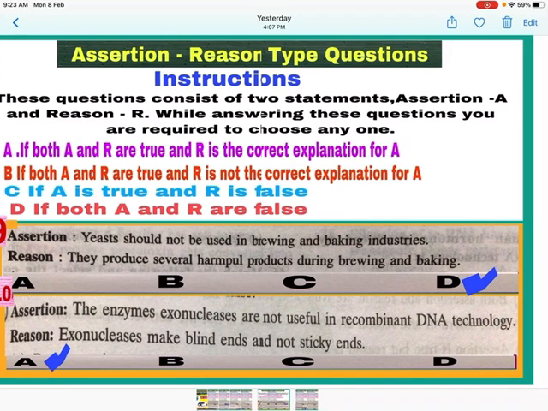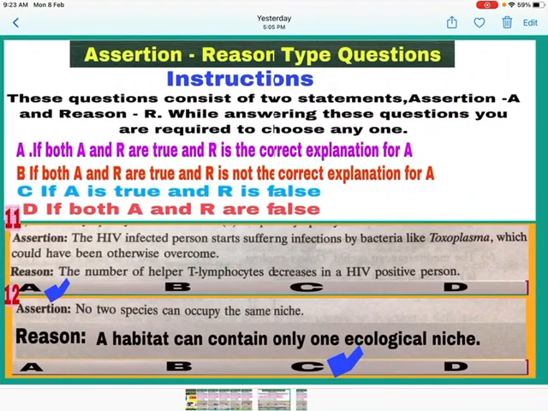Question 11. Assertion. The HIV infected person starts suffering from infections by bacteria like Toxoplasma, which could have been otherwise overcome. Yes, this is a correct statement. HIV infected person starts suffering from infections of Mycobacterium, viruses, fungus and bacteria like Toxoplasma.